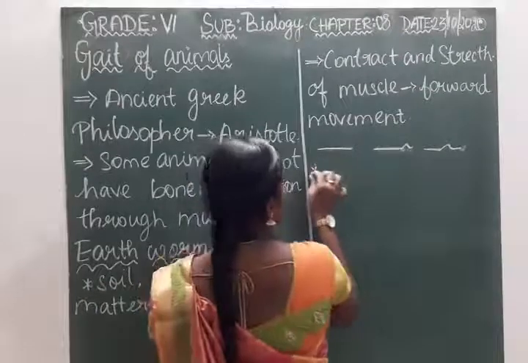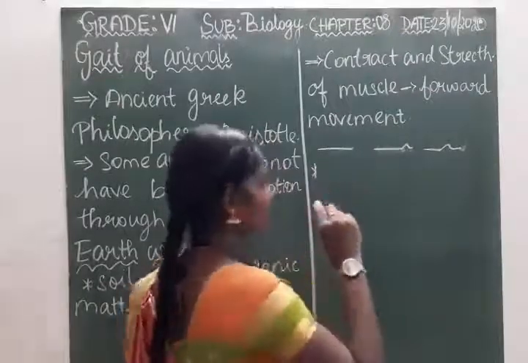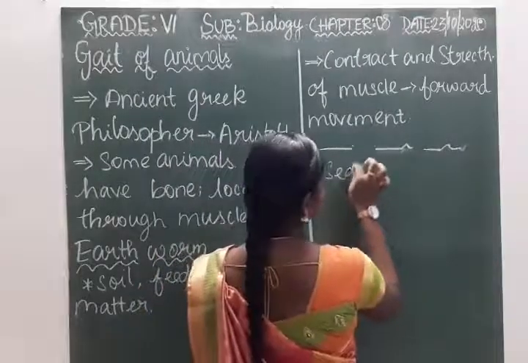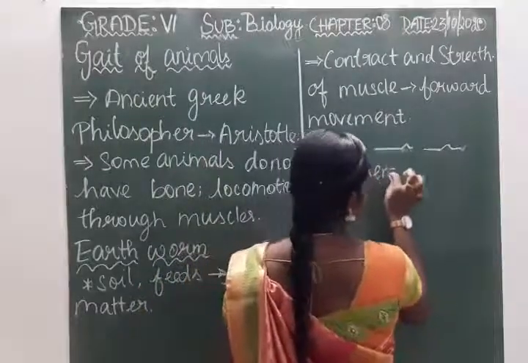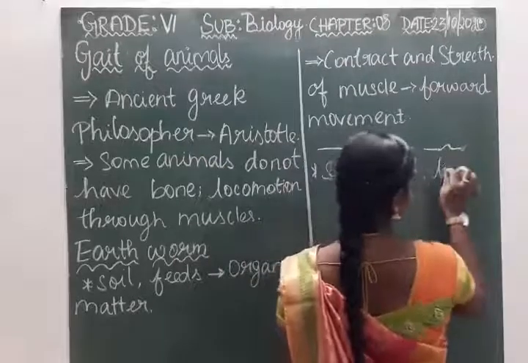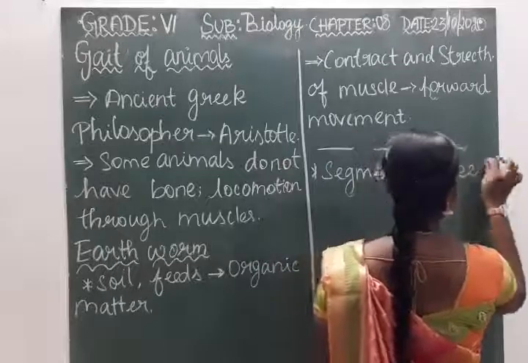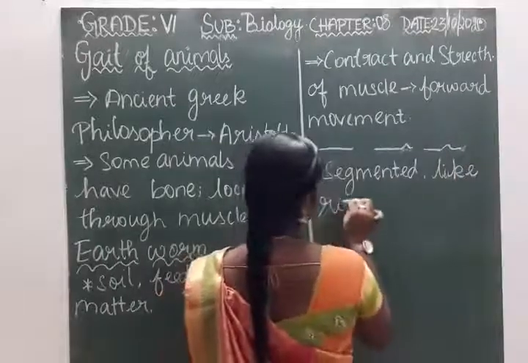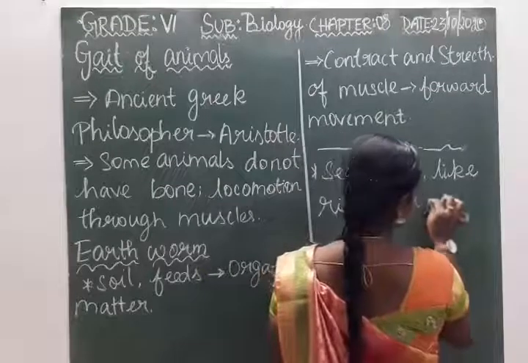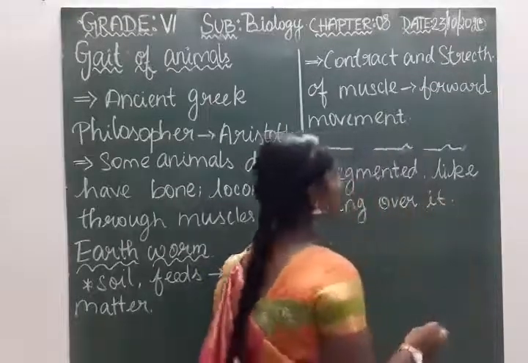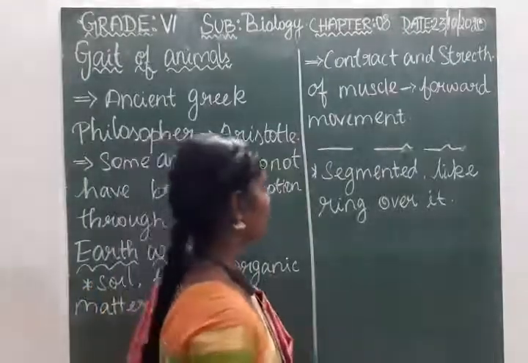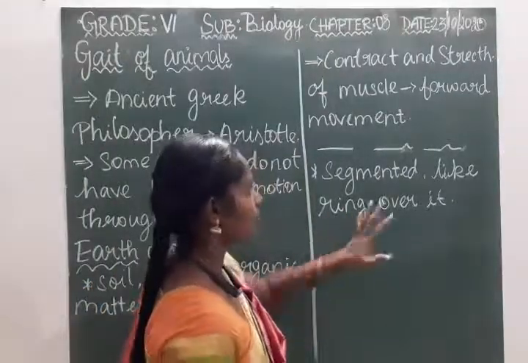Here their body is segmented. You can find some lines in their body, segmented, and it looks like a ring covered over it. So by this movement only they are able to move.